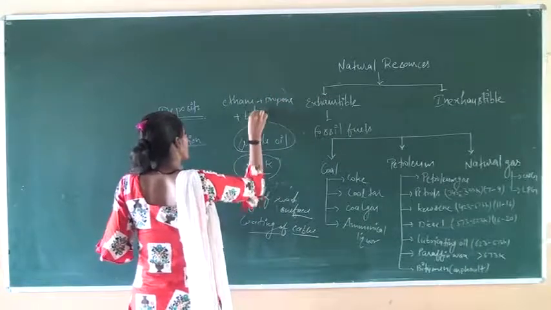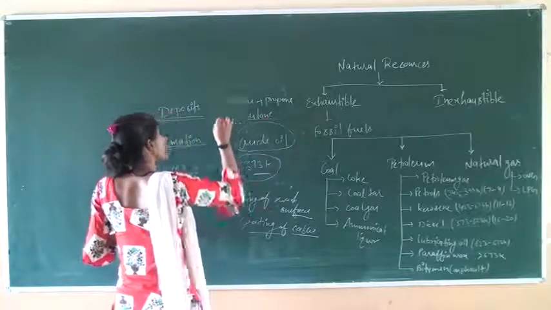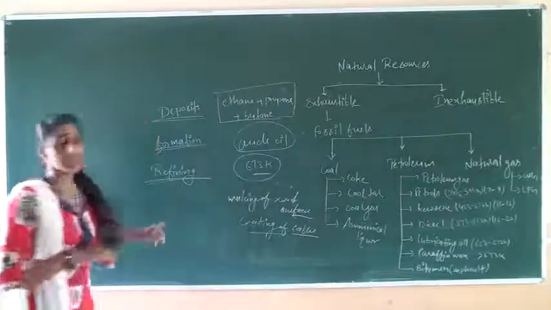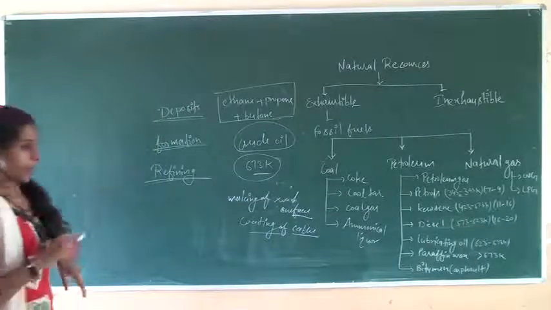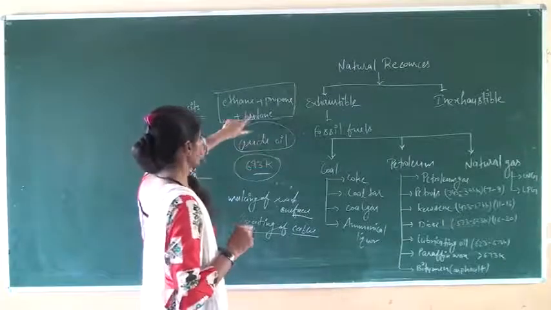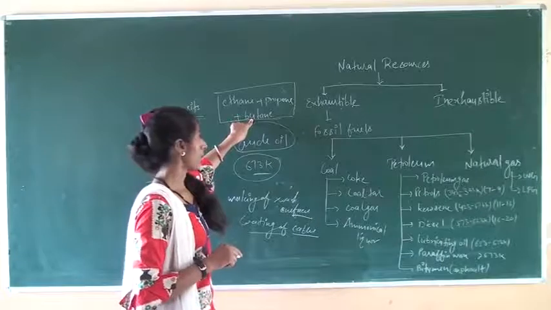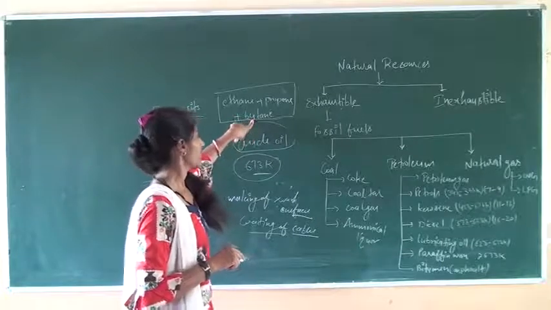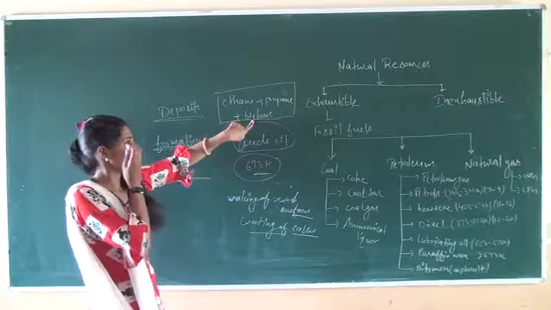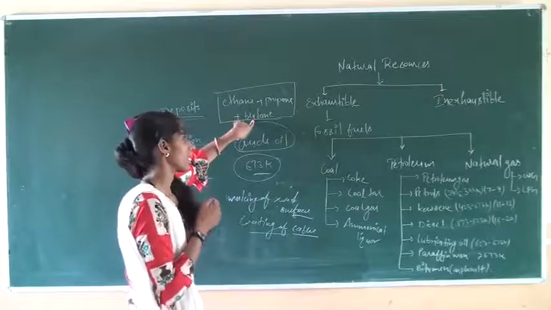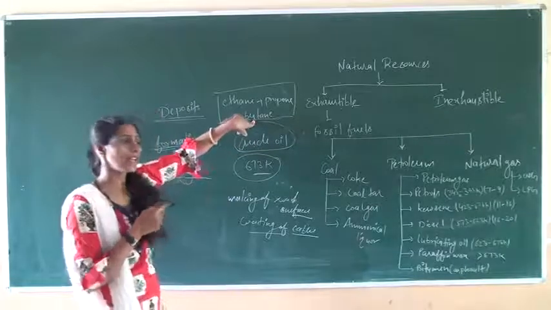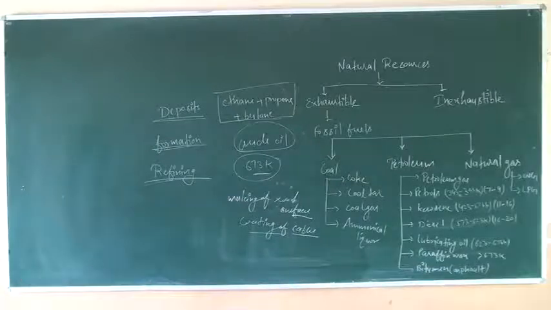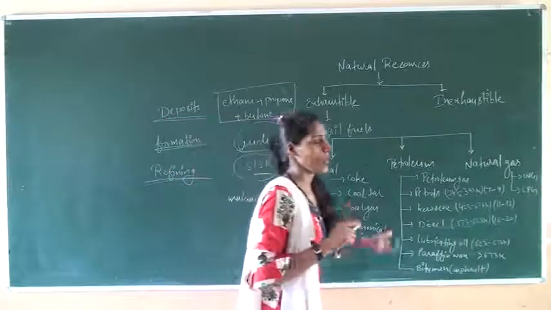But mainly petroleum gas consists of butane, because butane gets liquefied under high pressure, and so under pressure it can be converted into a liquid form, liquefied petroleum gas, which is filled up in our household cylinders.